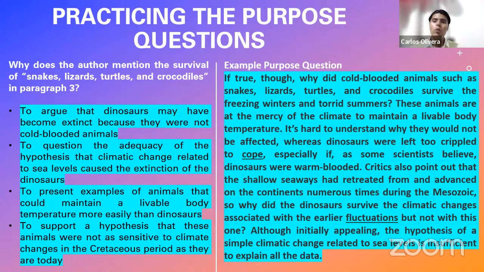If these animals who are powerful, warm-blooded, extensive, formidable animals died allegedly because of these climatic changes, why didn't these other animals that are super weaker and less formidable than dinosaurs die? That is what the author is trying to cause, right? He's casting doubt upon a theory that says that climatic change caused the extinction of the dinosaurs. And he's offering this sentence because he wants to give data, information to sustain that objection.